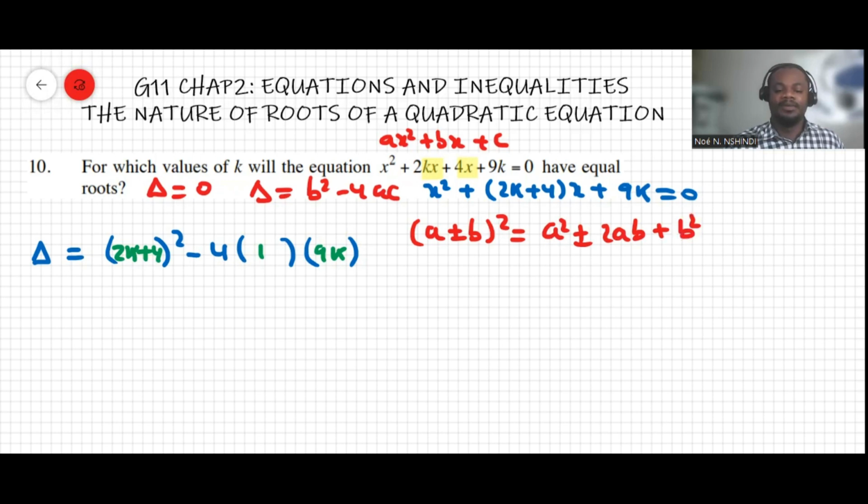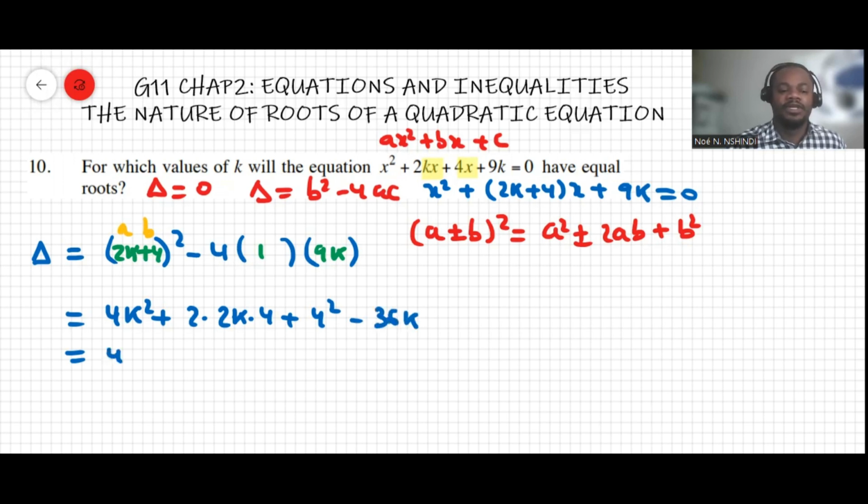Because it's a plus, in this case 2k plus 4, it's going to be (2k) squared, which makes 4k squared, plus 2 times 2k times 4, and note that 2k is our a and 4 is b, plus b squared, which is 4 squared. Then minus 4 times 1 times 9k, which makes 36k.